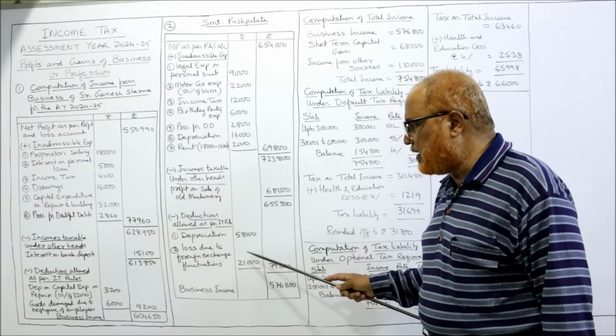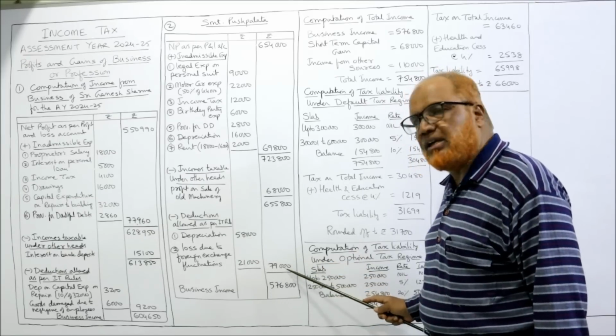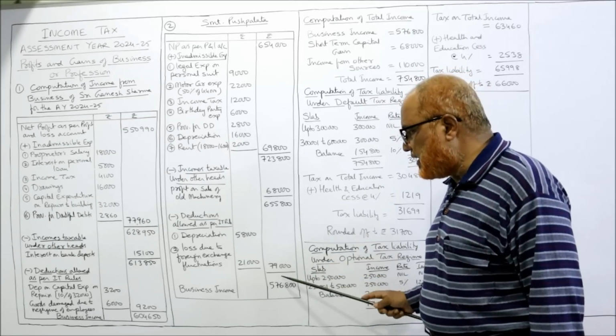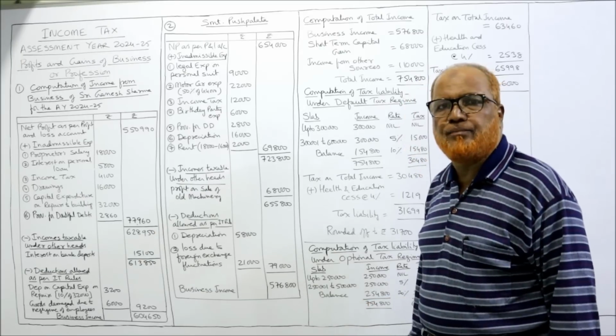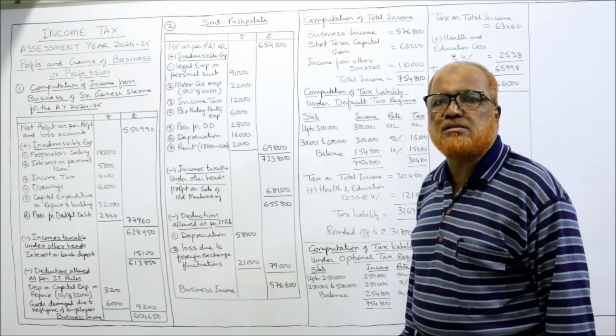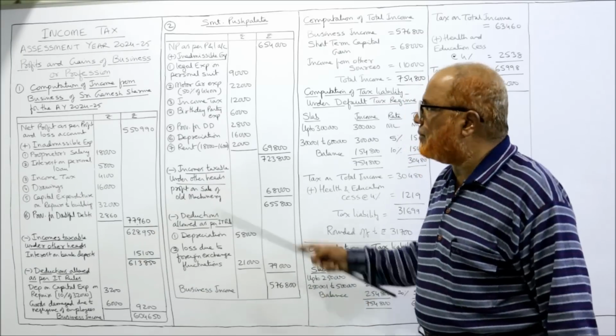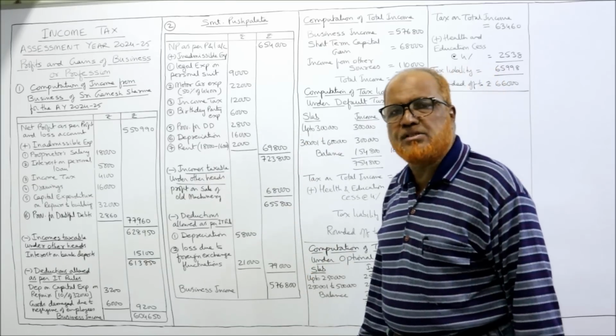Take the total, 21,000 plus 58,000, 79,000. Deduct 79,000, 5,76,800. This is what? Business income. We have completed the computation of business income.